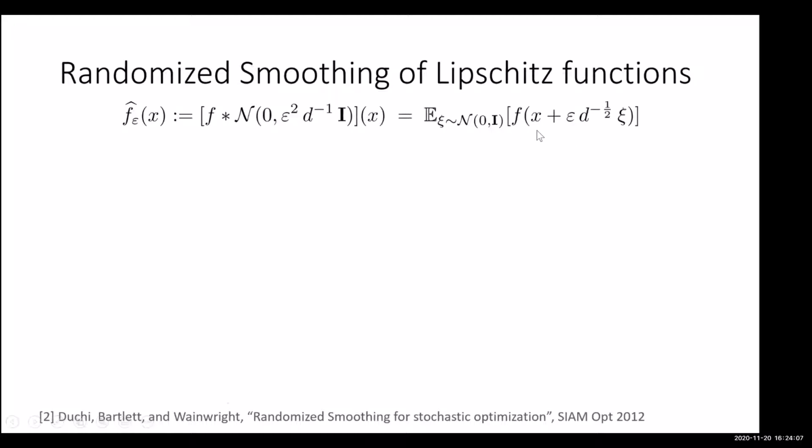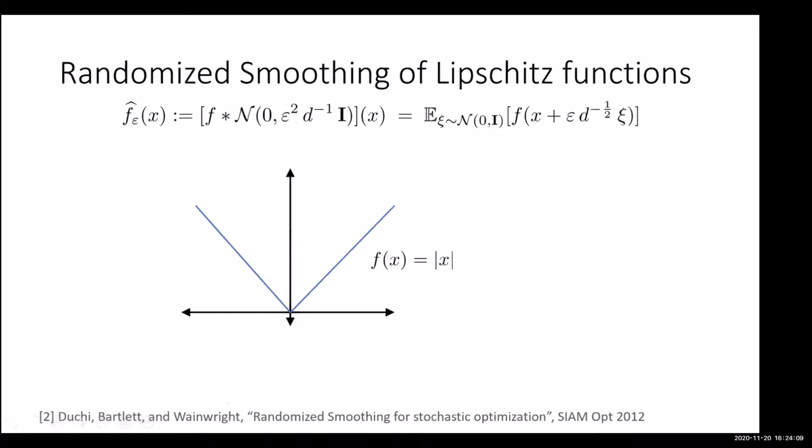As an example, let's consider f of x, which is mod x here. If you smooth it, you get this f hat epsilon of x. And if epsilon equals 0, it will be exactly the same as the original function. Whenever epsilon is non-zero, it smooths this non-smooth point here.